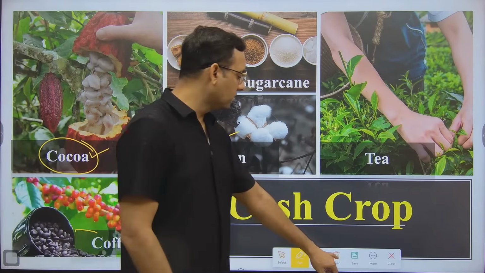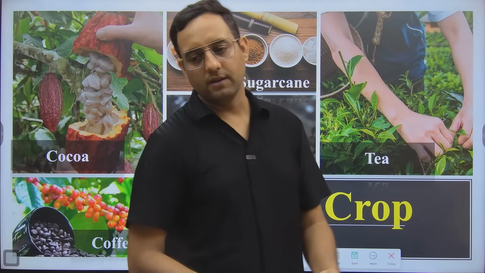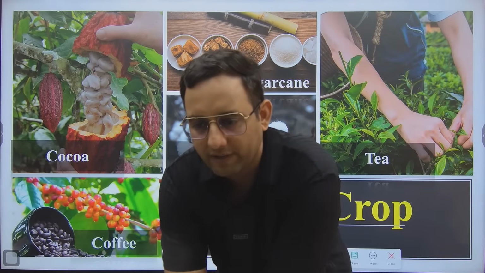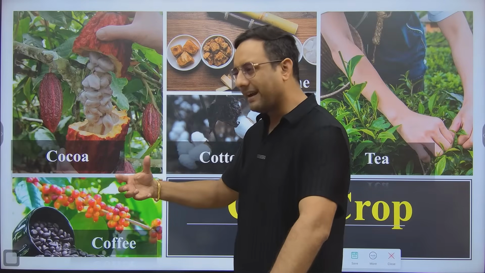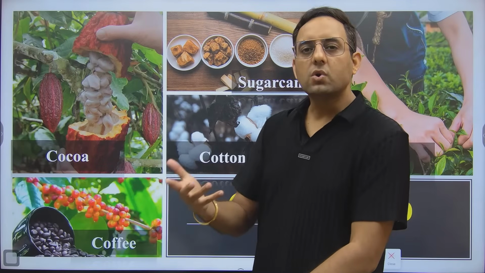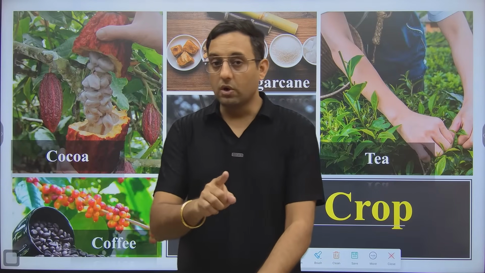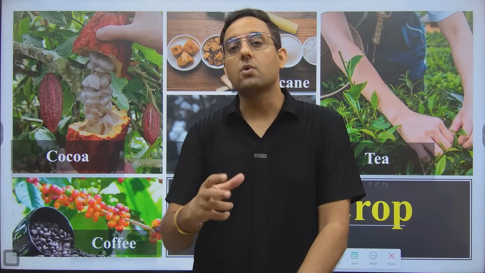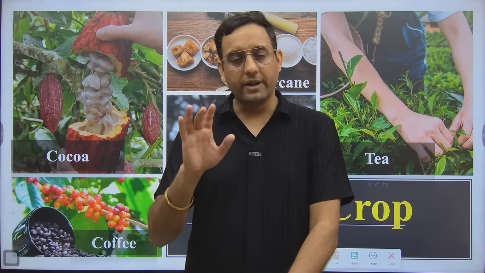Sir, why girls only? Because there is a product made by cocoa which is mostly consumed by the girls. What is that? Yes, right? So from cocoa we used to extract cocoa fat, which is also called as cocoa butter, and cocoa butter is used to make chocolates. So chocolate will be made from the cocoa fat. Cocoa fat will come from cocoa. So ultimate product of cocoa is chocolate.